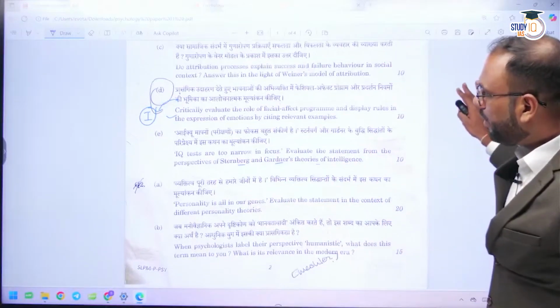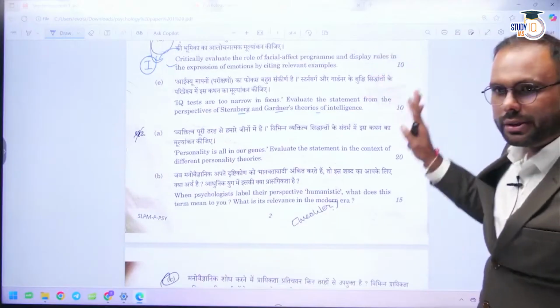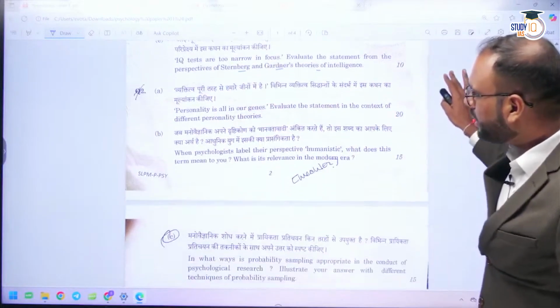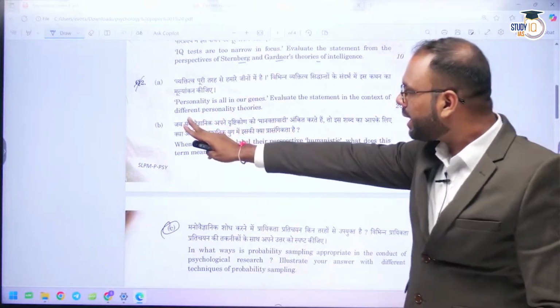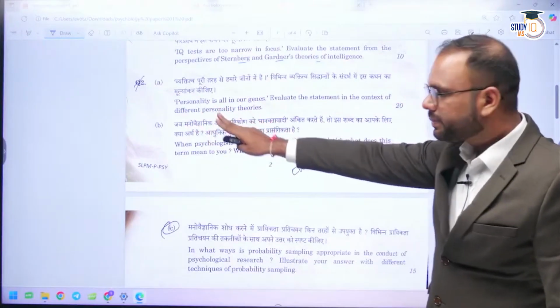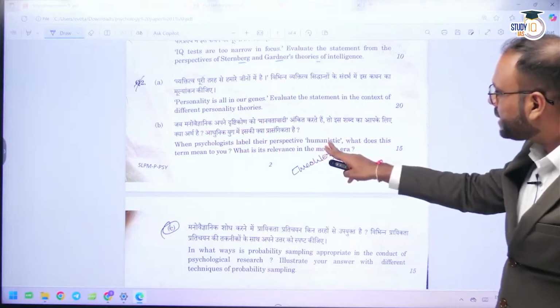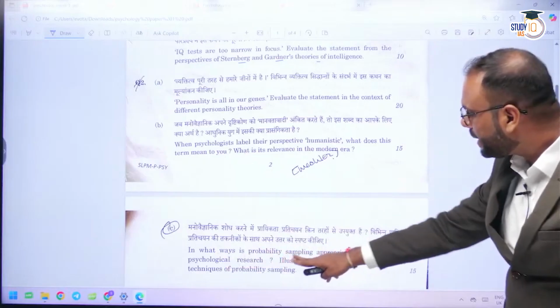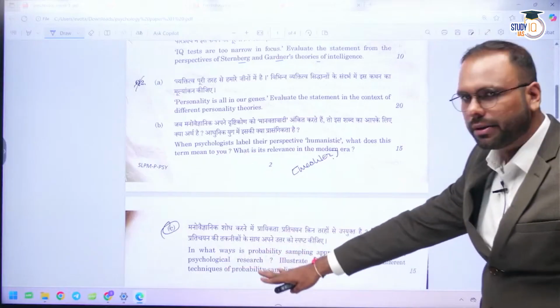Okay. Now, if you see the sections, these are the 5 questions, compulsory questions. In the first section, the questions are related to personality. Second question, again, humanistic: what does this term mean to you? And the third one is: is probability sampling appropriate in the conduct of psychological research?